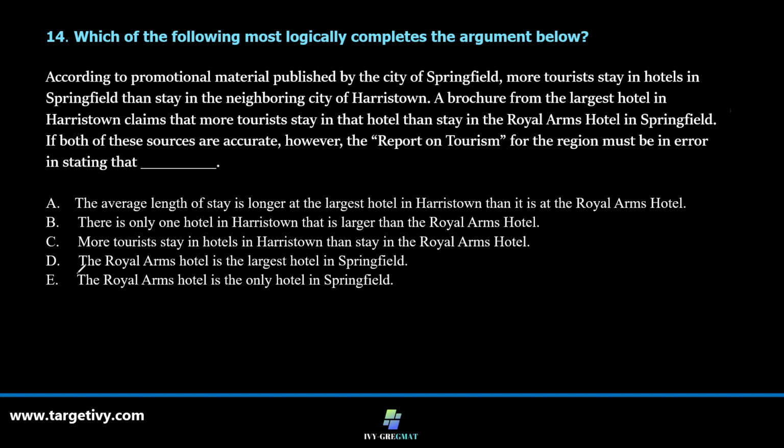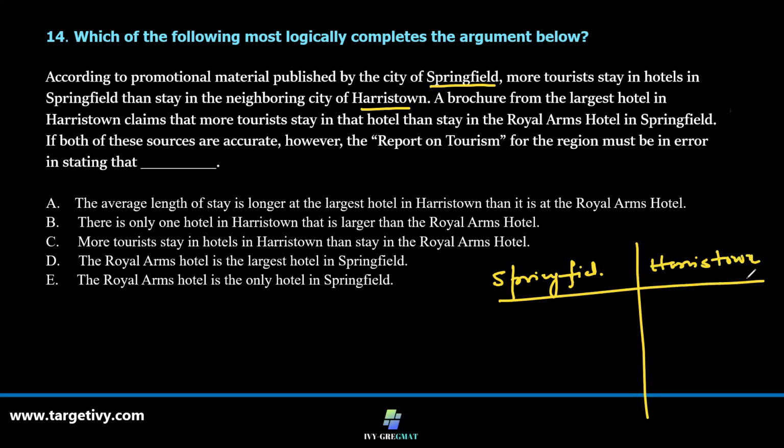So what is fact one? There are two facts which are given. There are two cities, Springfield and Harristown. Fact one is more tourists stay in hotels in Springfield.